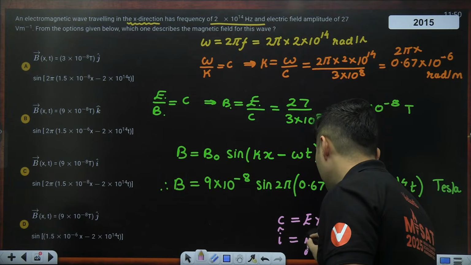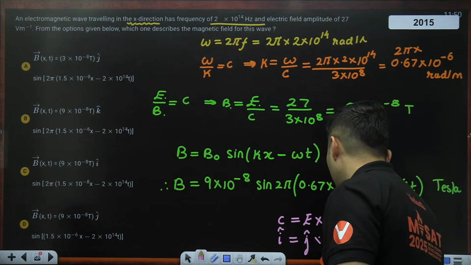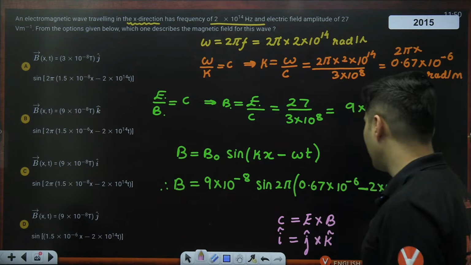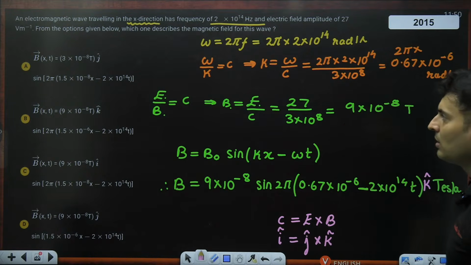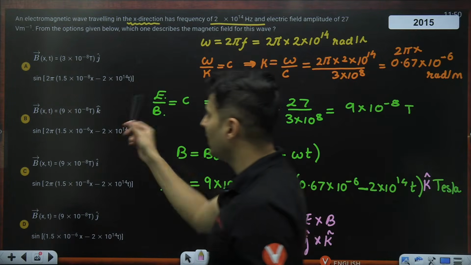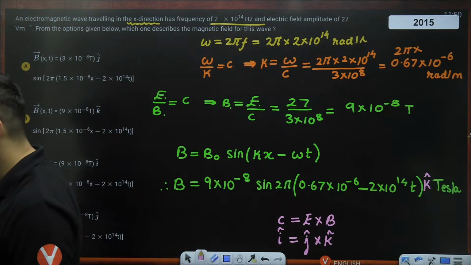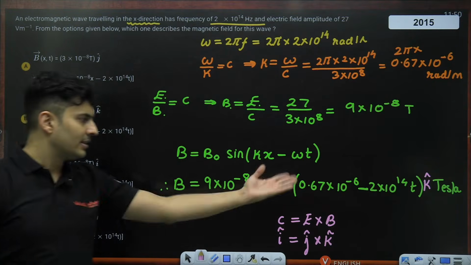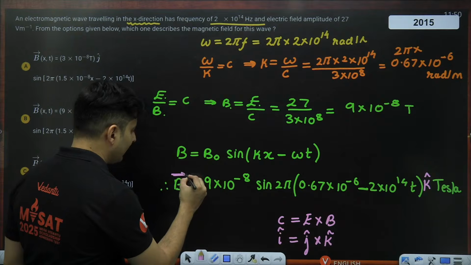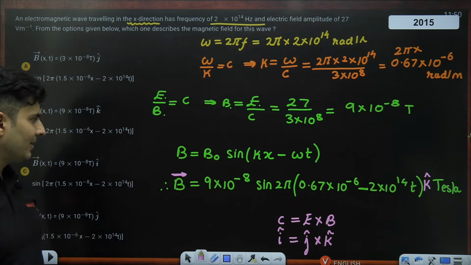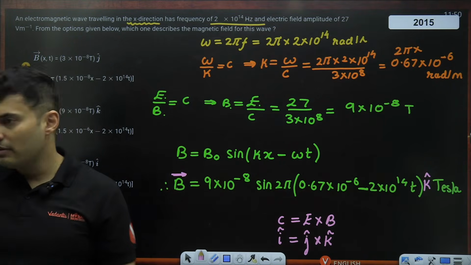So I cap will definitely be J cap cross K cap. So the magnetic field will most likely be in the K cap direction. If at all I had to mark something, I'll put K cap, and rest everything will be as it is. Yeah, that's all. So this will be the magnetic field vector. Is that clear, everyone?